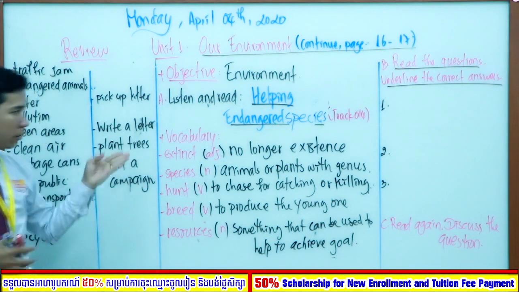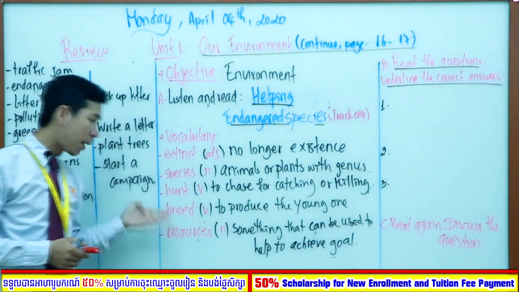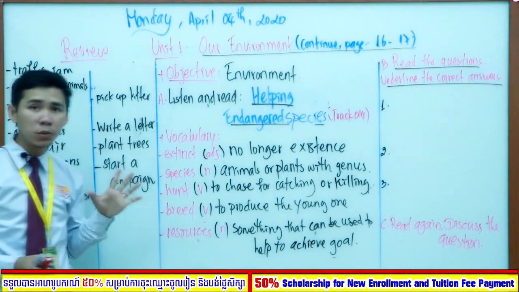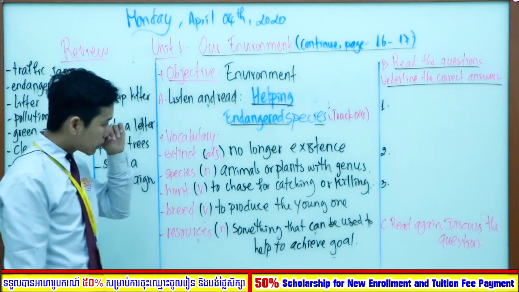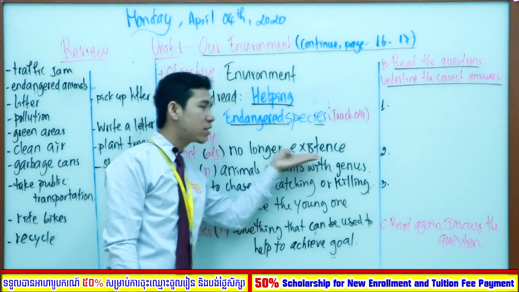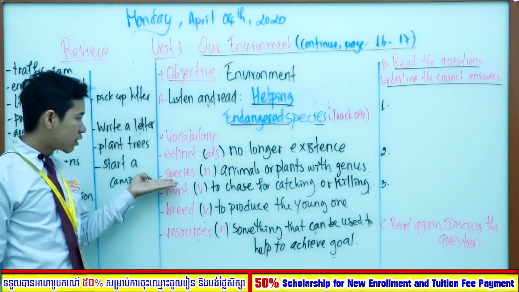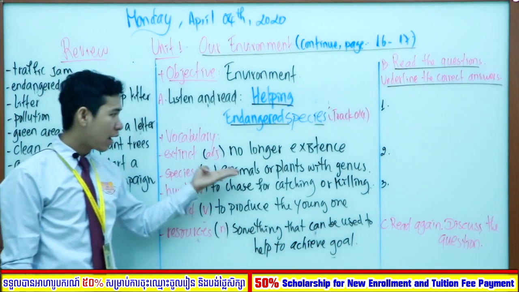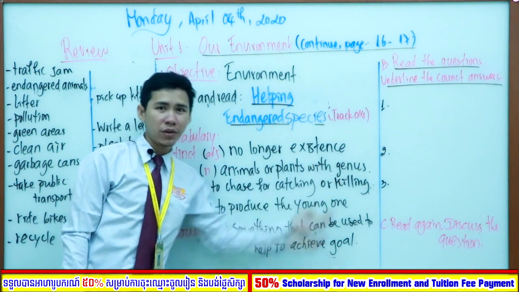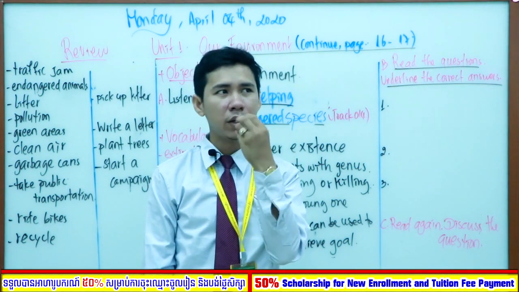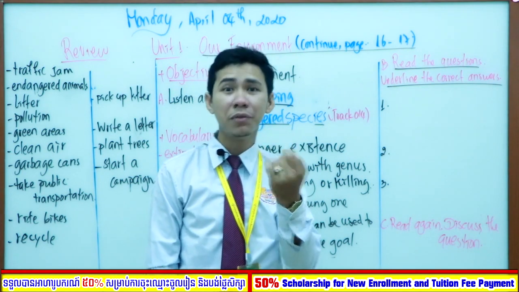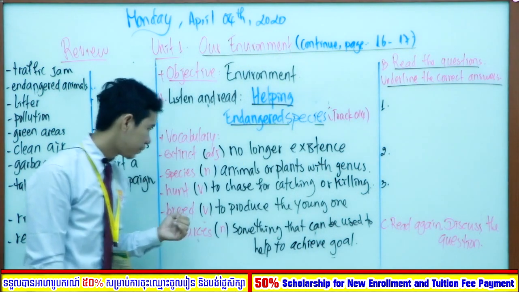Right now in our vocabulary words, I'm going to give 5 more vocabulary words. The first vocabulary is extinct. Extinct functions as an adjective, meaning no longer in existence. Species, noun, animals or plants with the same genus. You know genus? Genus is like the mouse, that it can imitate the mouse, like the gorillas. They will call a kind of genus.